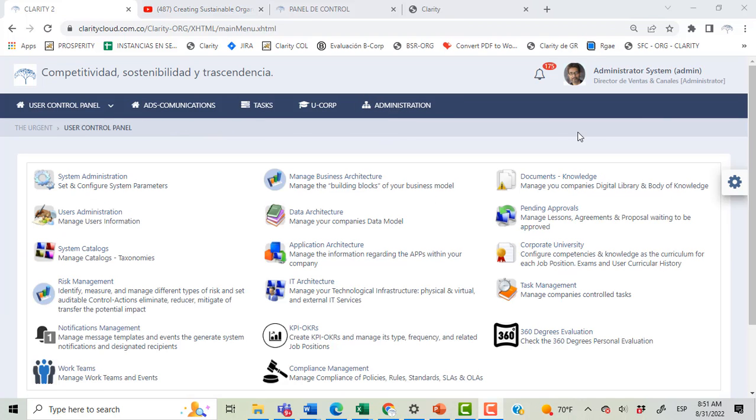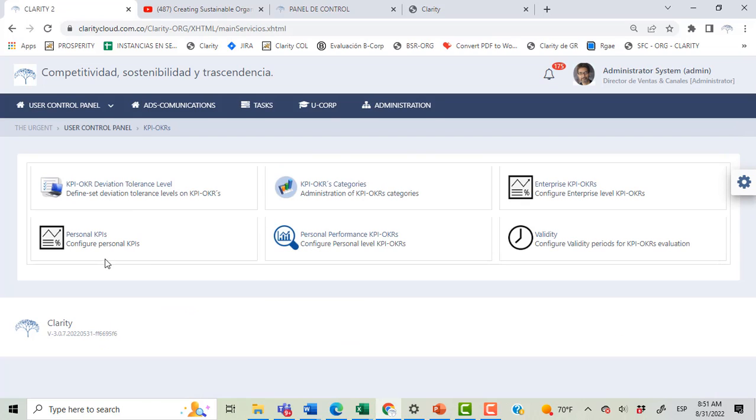Finally, we have two very important models, which are the KPI and OKR model, used also for performance evaluation. In this model, we can create enterprise KPIs, personal KPIs, and we can define the level of deviation that we are going to tolerate before generating notifications and alerts.